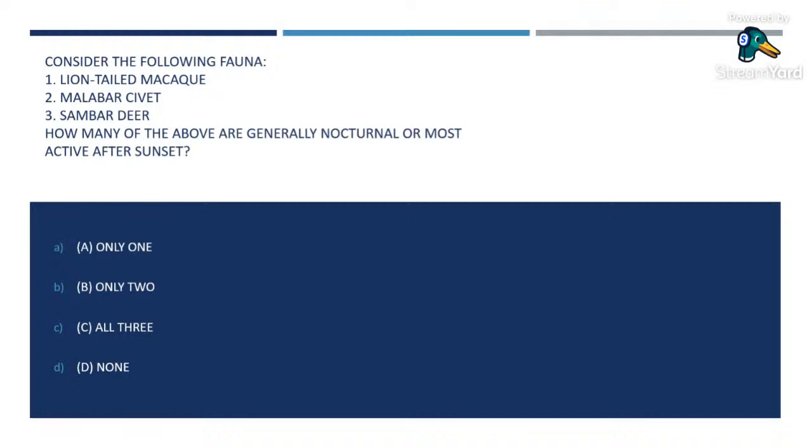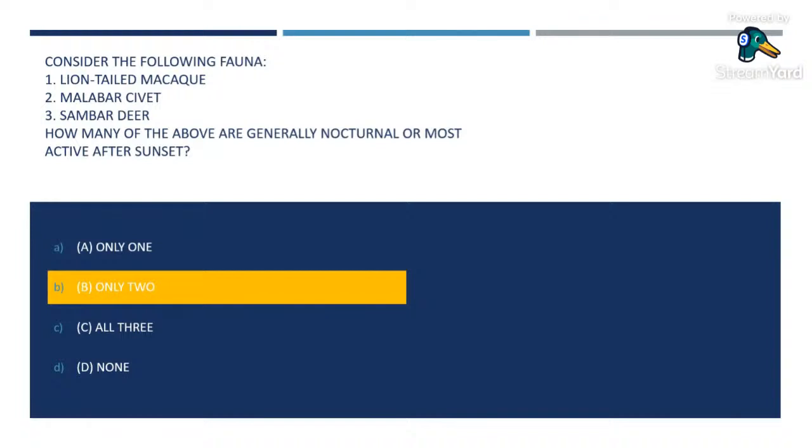Then comes Malabar civet. Malabar civet is endemic to India and was first reported from Travancore, Kerala. Malabar civet is also nocturnal in nature and found exclusively in the Western Ghats. So the correct answer here is only two. Number one is the Sambar deer and number two is the Malabar civet.